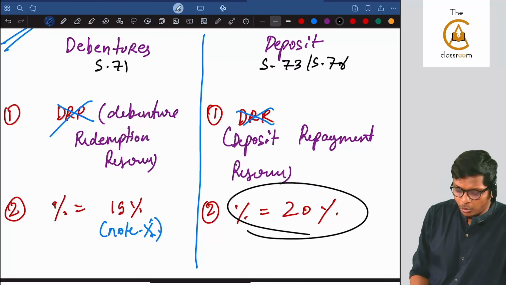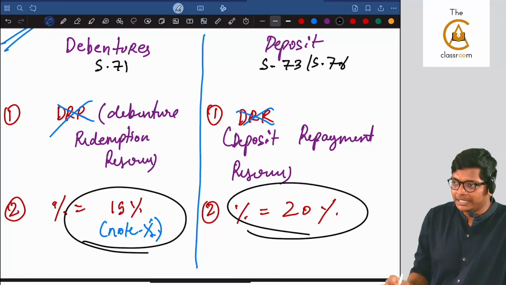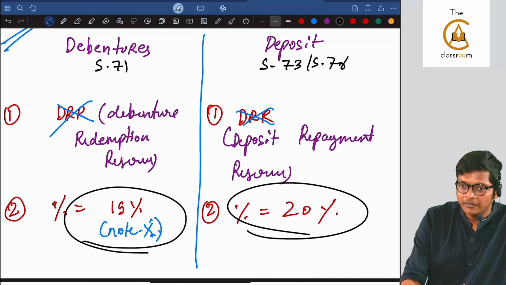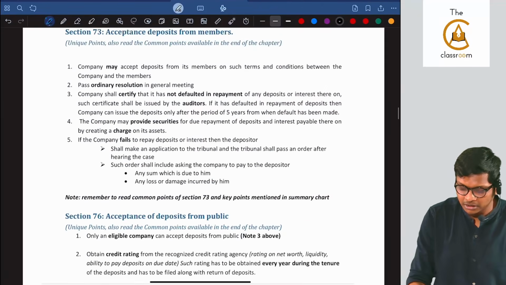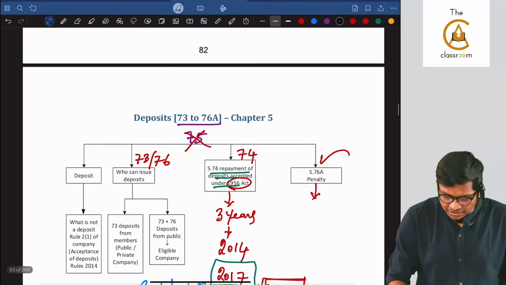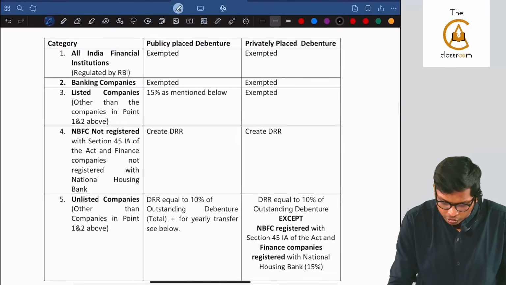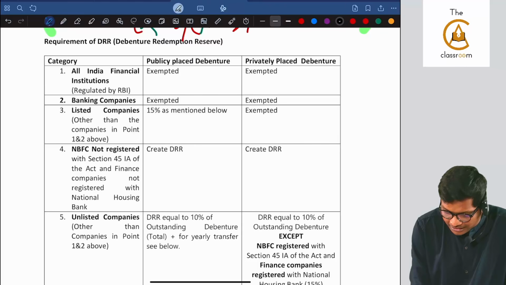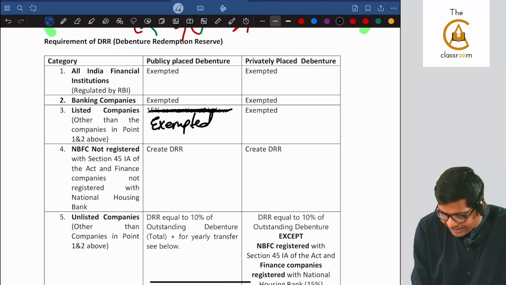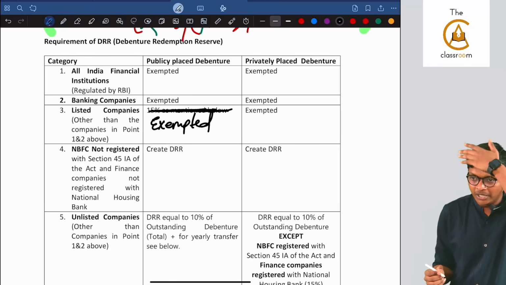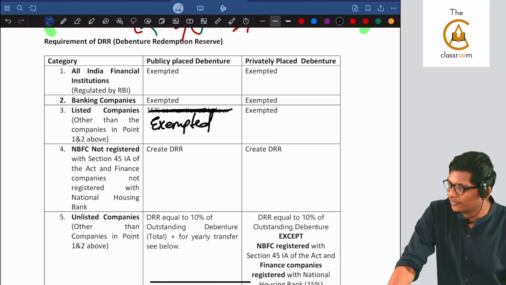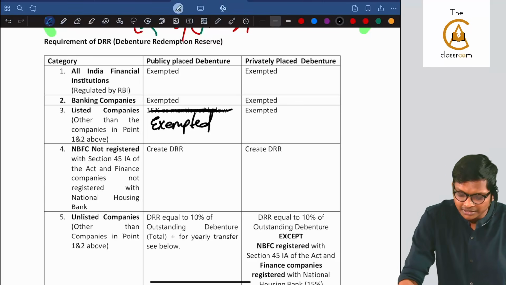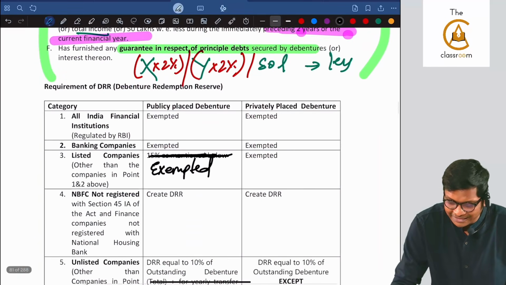Okay. Now in the last point, in debentures, what is the percentage? 15%, but there is a catch, guys. You have to make a small change in your book also. Check in the study mat also once for me if you have the study mat. Here I changed it, but the print did not go through. This is not 15%. This is also exempted. Check in the study mat. If not the book, the ICA study mat, quickly check it if you have it with you, guys. Make that change. It is on page number 81.